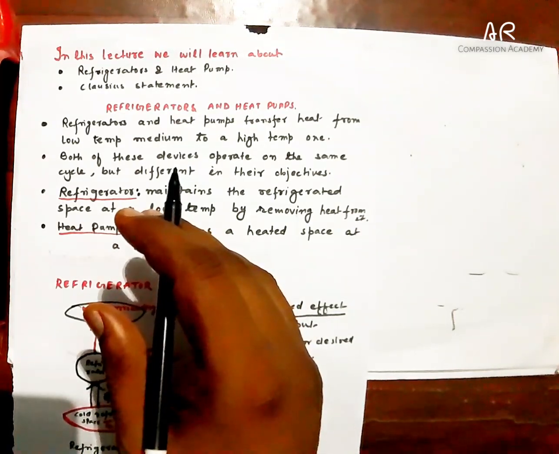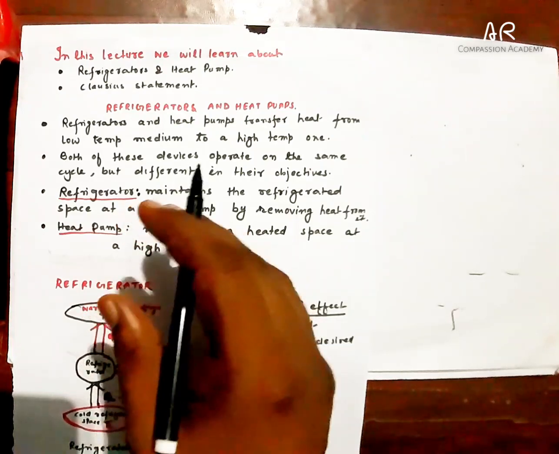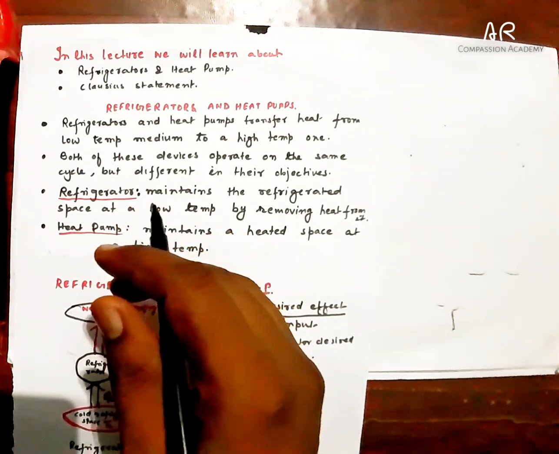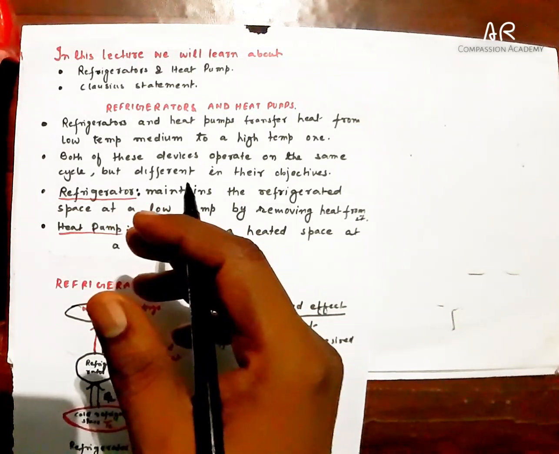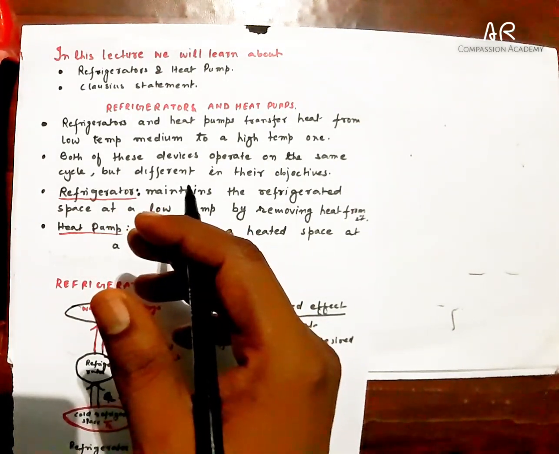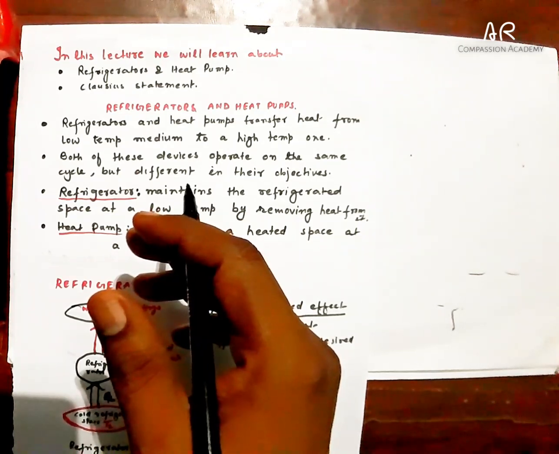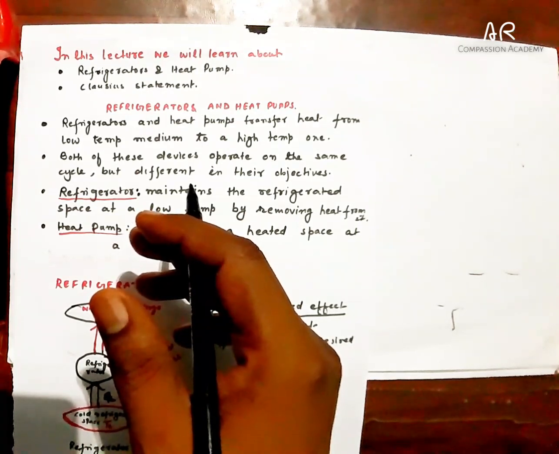We use air conditioner in summer for cooling our room. In winter, heat pump can be used to heat our room. So if you want to maintain a room at a temperature higher than the surrounding, this again requires a certain work input.